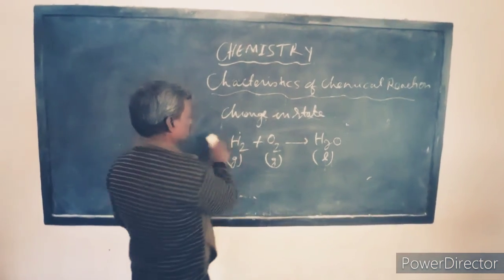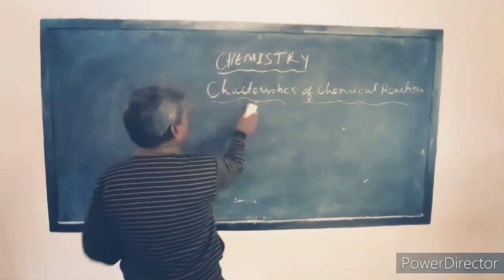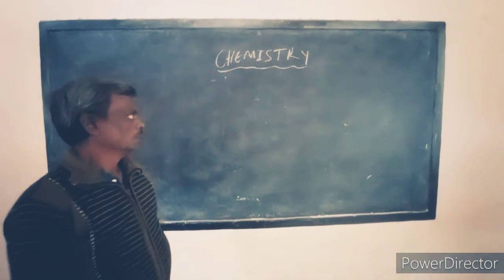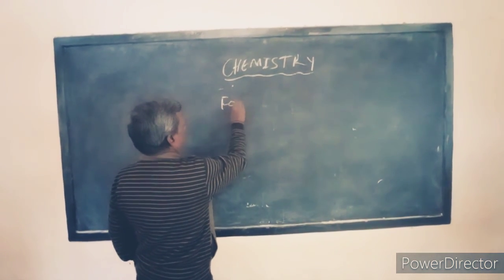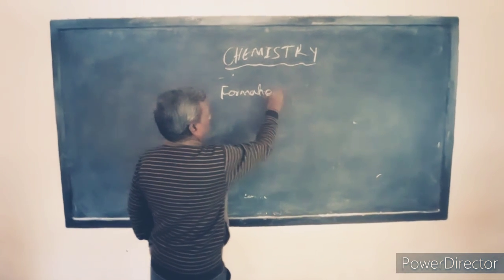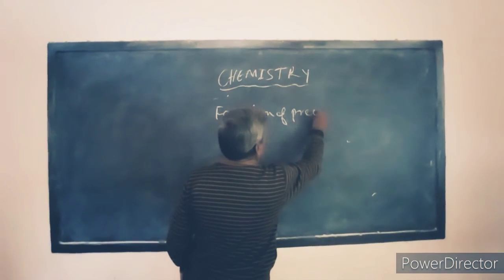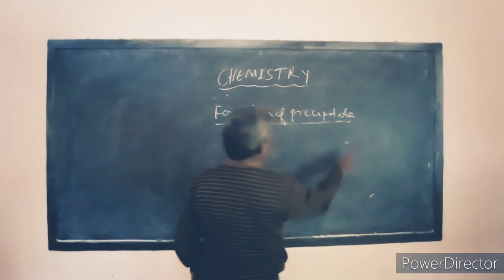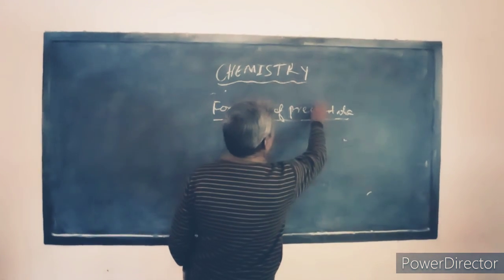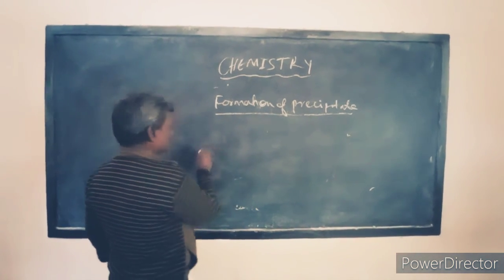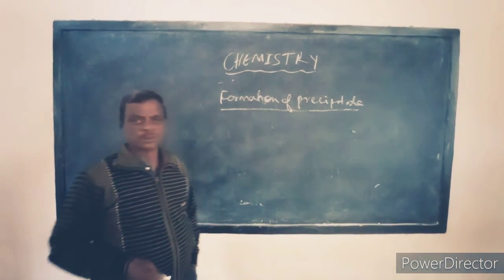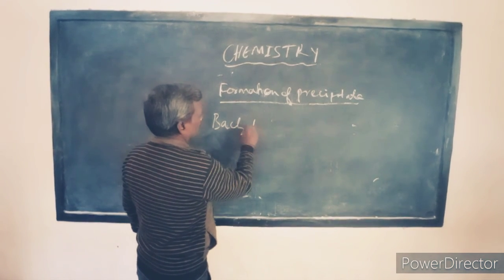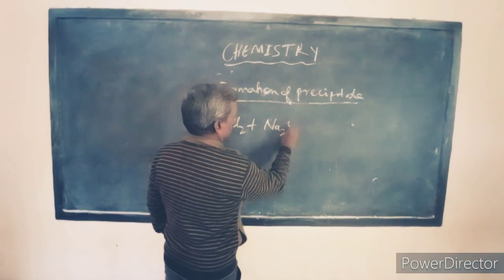The next characteristic is formation of precipitate. For this, I am considering a chemical reaction between barium chloride and sodium sulfate. Barium chloride BaCl2 and sodium sulfate Na2SO4.